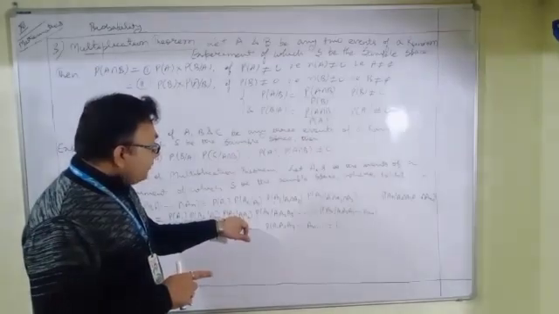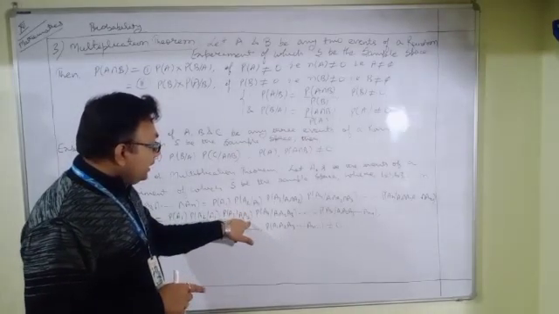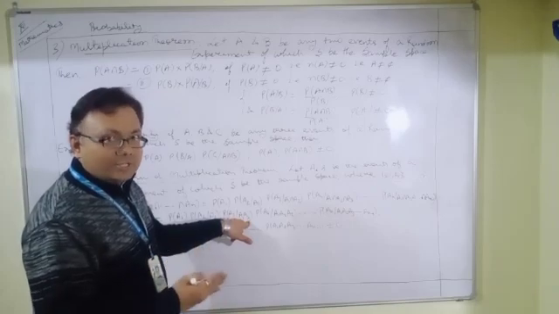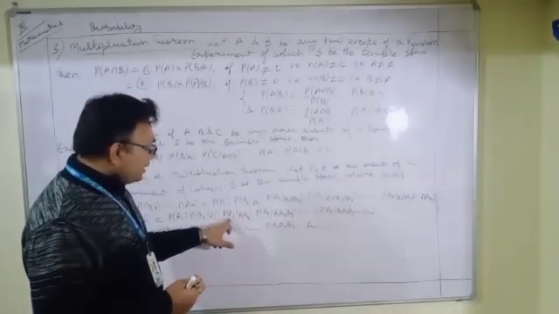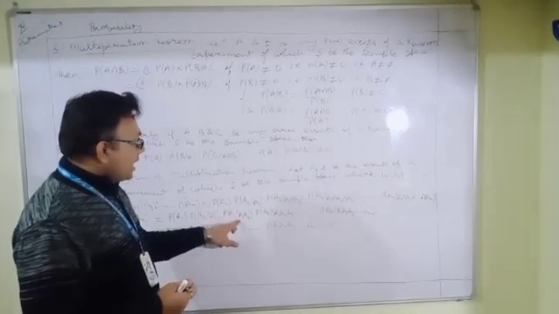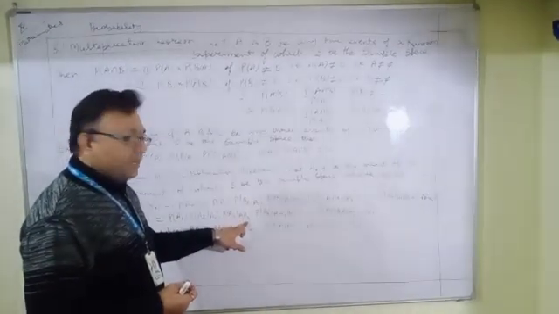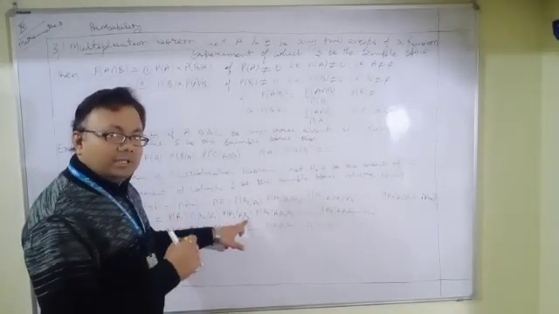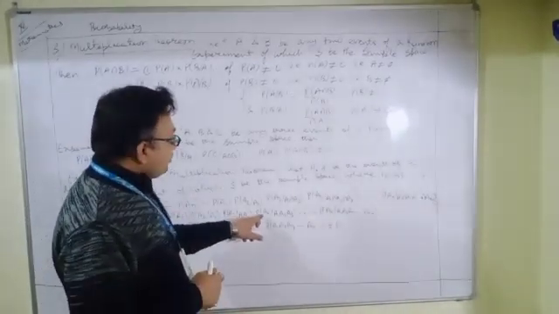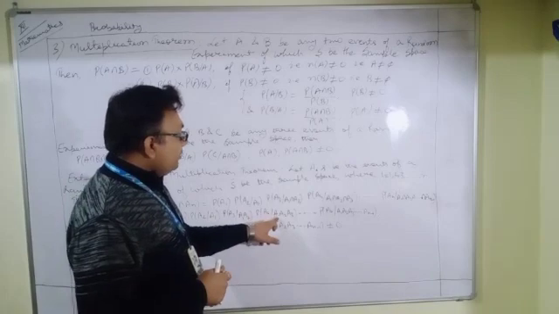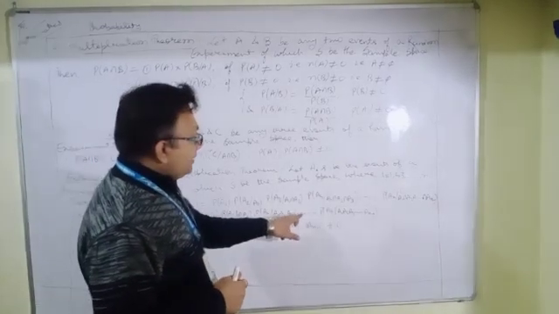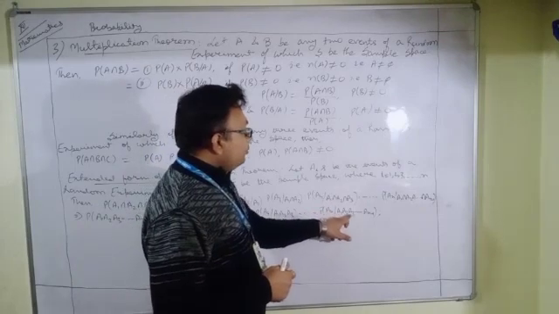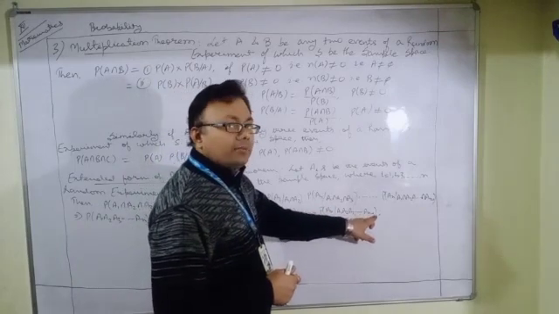The intersection between these two events is self-understood. Then we can write it like this, A3 given A1 into A2, meaning between A1 and A2 there is the intersection operation, into probability of A4 given A1 into A2 into A3, up to probability of An given A1 into A2 into A3 into up to An minus 1,